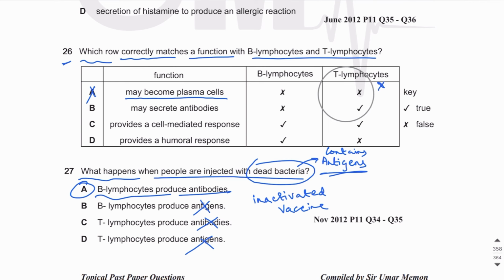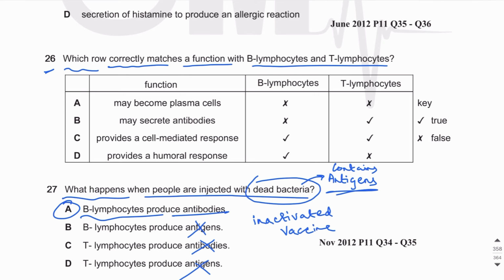So what we can do over here is that I will just circle which is right. May become plasma cells, T lymphocytes will not become plasma cells, this is true. But B lymphocytes can become plasma cells, so this is not true. So I'm not circling this one. I'm circling the option which is true, okay? So this is wrong. May secrete antibodies, both of these are wrong. So I will underline what is wrong and I will circle what is right, okay?